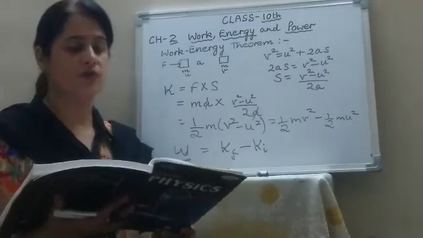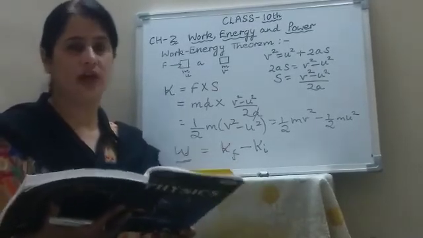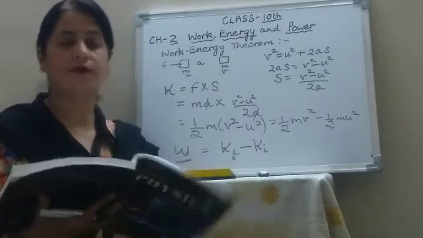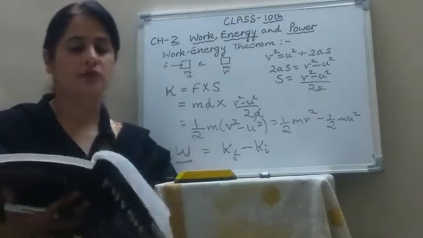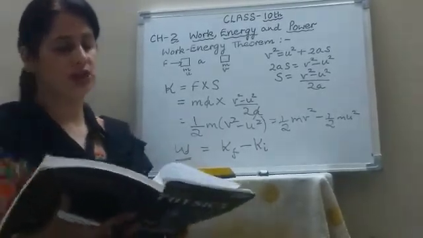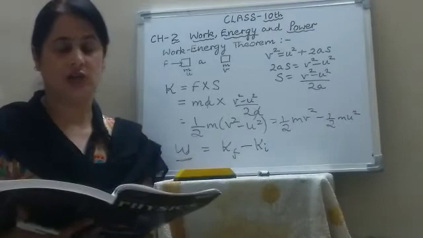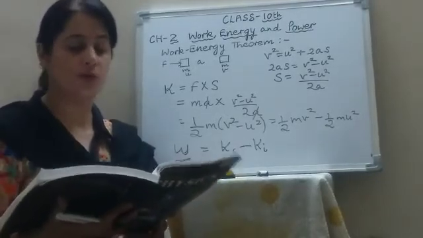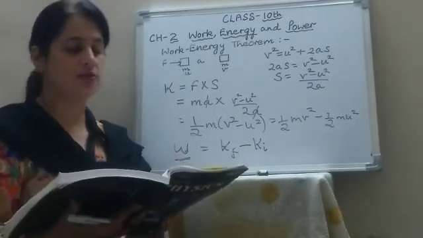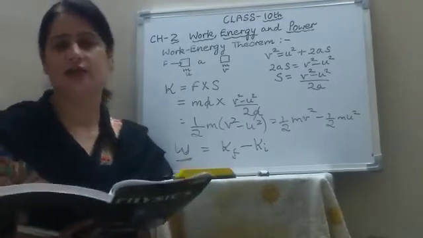Like a car moving on a straight road, in a straight path, or a freely falling body. So these all have translational kinetic energy.